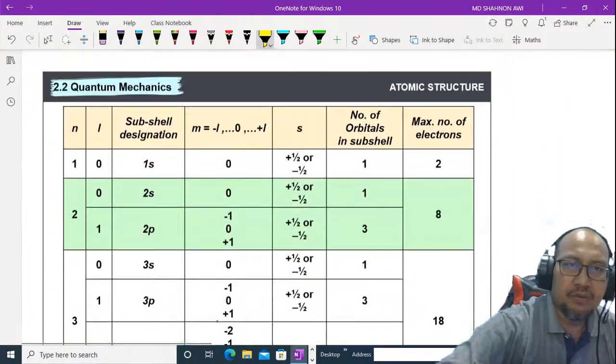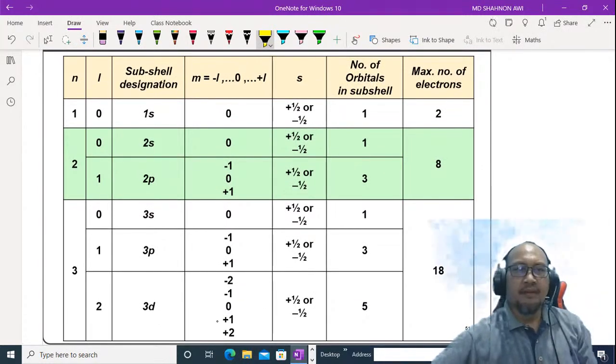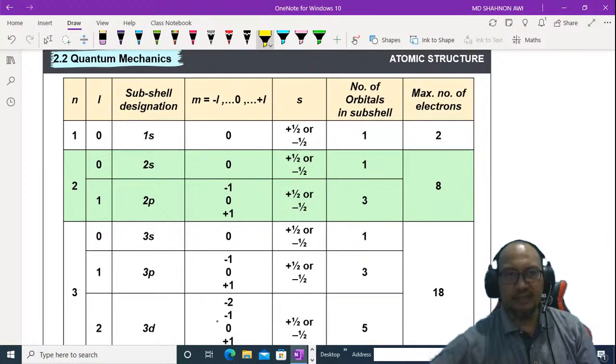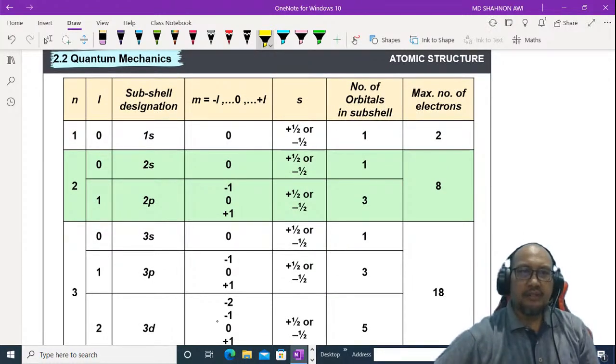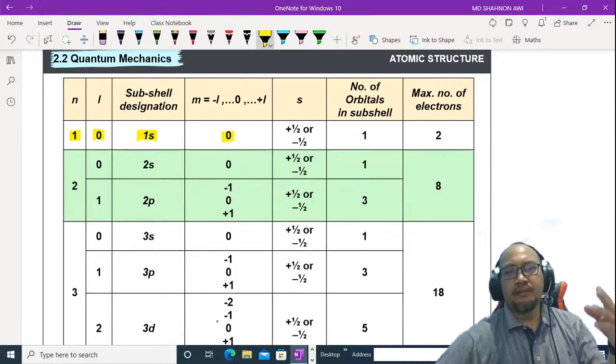Now we want to combine all 4 quantum numbers and see the relationship between them. n is the principal quantum number, or we call it the shell. For n equal to 1, L equal to 0, no problem, 0 is less than 1, and the subshell designation is 1s. For m, also 0, and the spin quantum number is positive half and negative half.